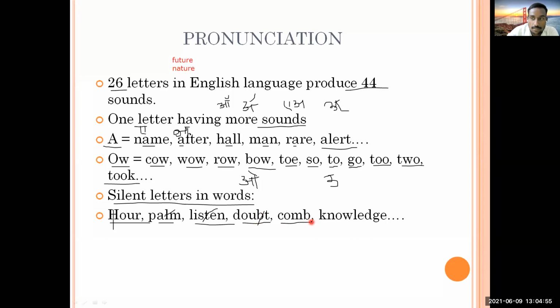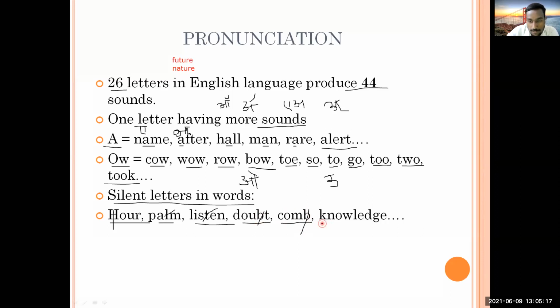Which word is this? How will you pronounce it? Comb. Okay. And which letter is silent? B. Yes, B is silent. So you are going to call it comb.